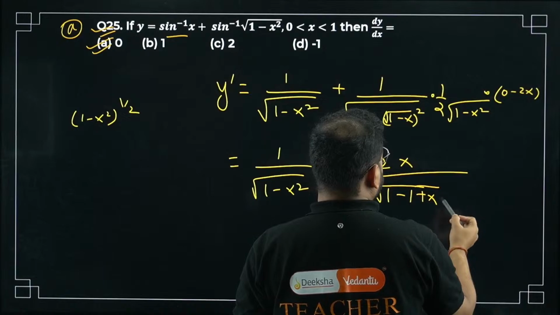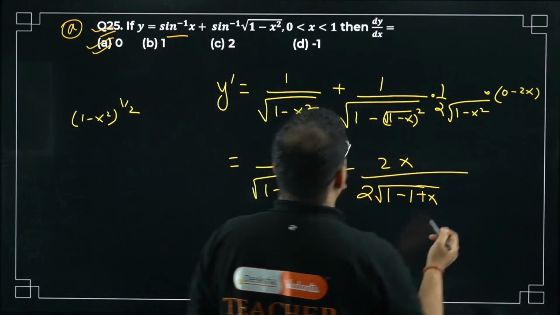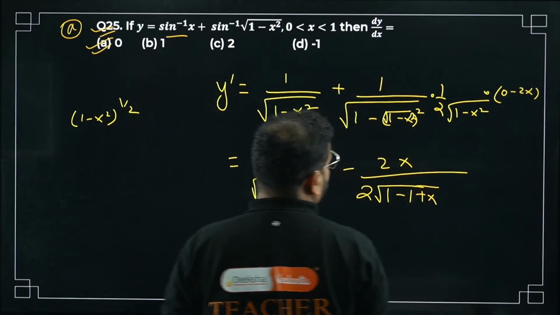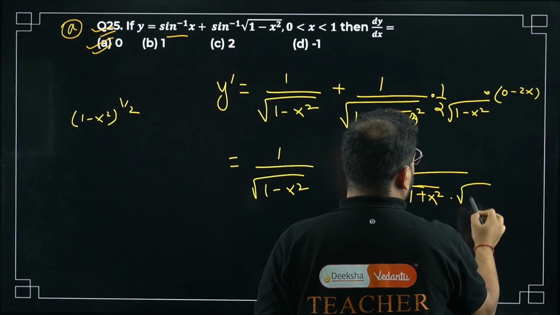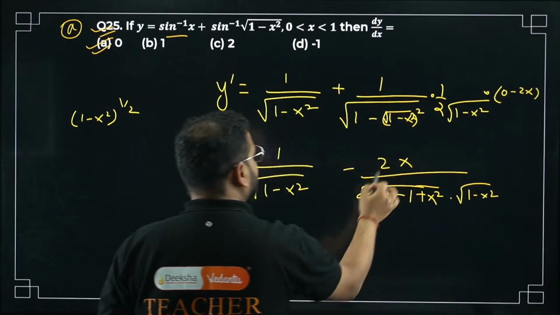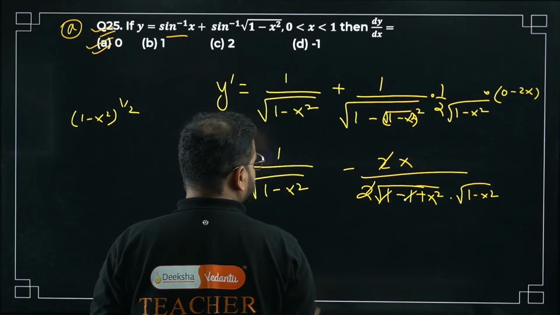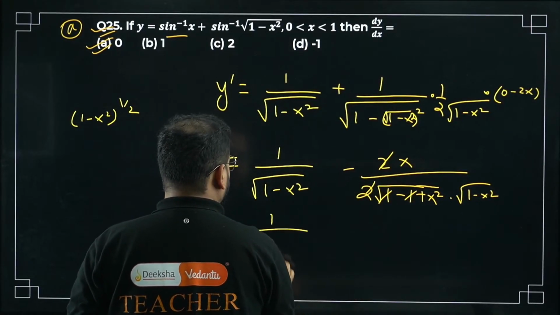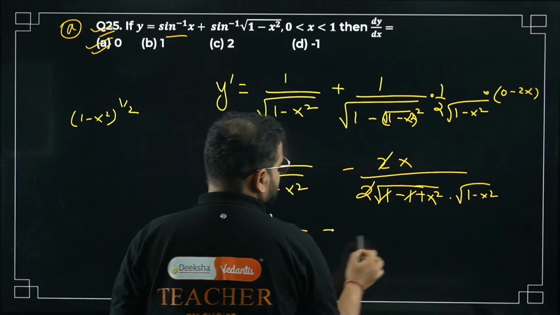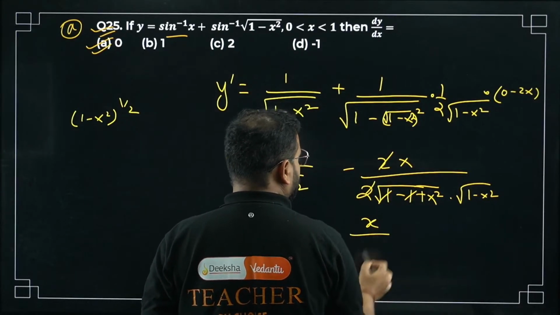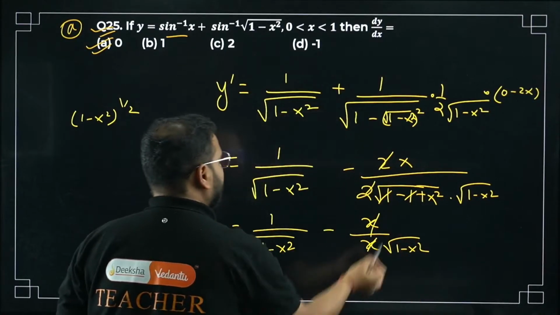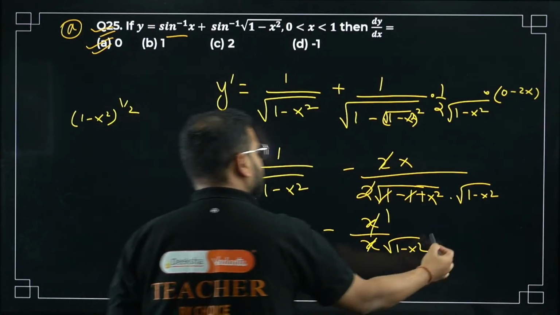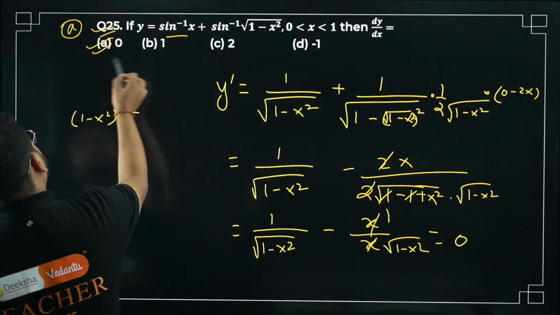Sorry, this is x square over here. So x square is there and this will be 1 minus x square. I get 2 and 2 is cancelled. 1 is cancelled. I'm getting here 1 upon 1 minus x square minus x upon root of x square. So x and 1 minus x square, x cancelled. We have 1 here, same thing written like this. So 0. 0 is the correct answer.